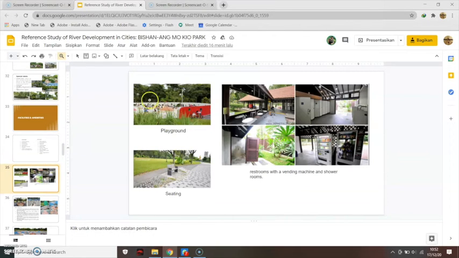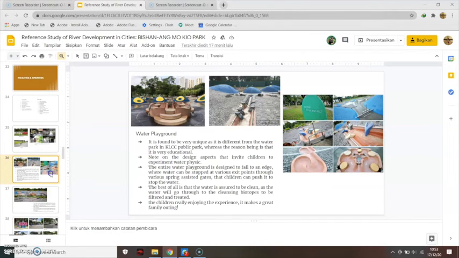And this is the picture of the facilities and amenities. This is the playground, and there is a sitting area, and also a restroom with a vending machine and shower rooms. And this is the water playground. This is the special one because the entire playground is designed to fall at an edge where water can be stopped at various exit points, through various spring assistant gates. The children can push it to stop the water, so the children can control the water.